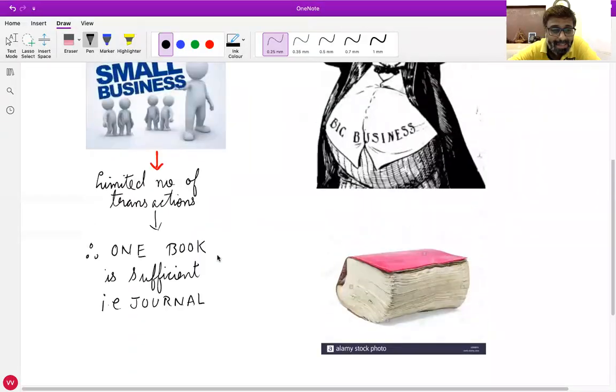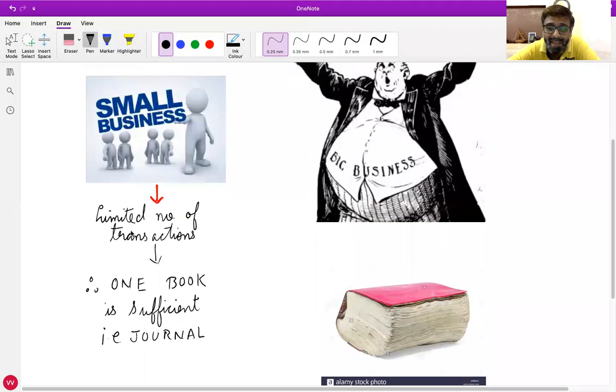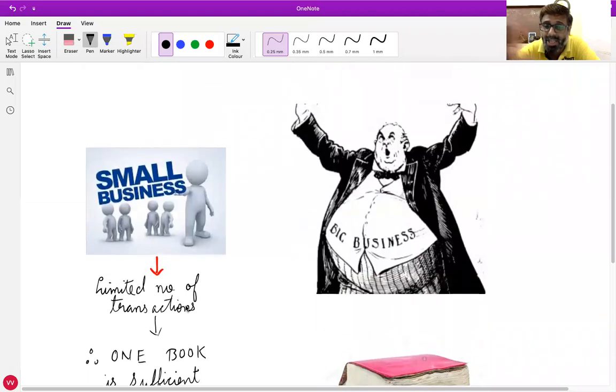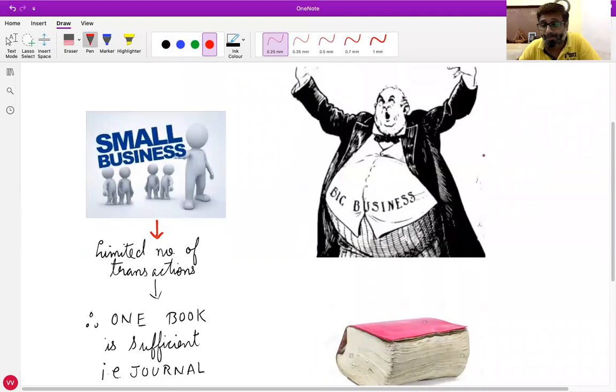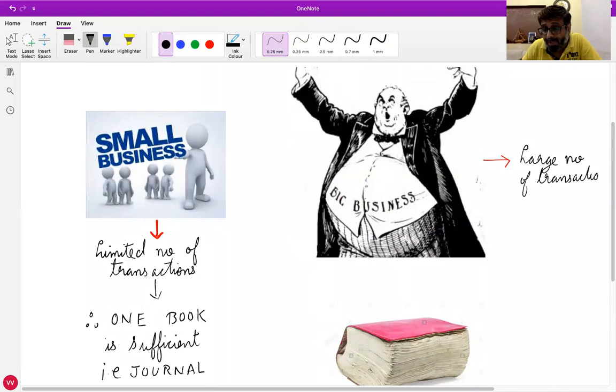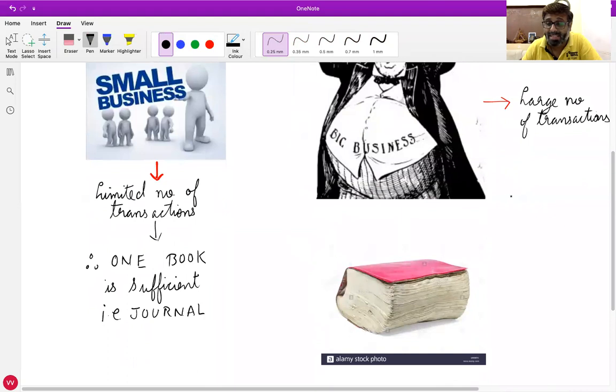As I said, small business will have limited number of transactions, so one book will be sufficient, that is journal. Is it or not? Okay, but can I say big businesses will have large number of transactions? Am I right or wrong? Yes. Big business will have large number of transactions.